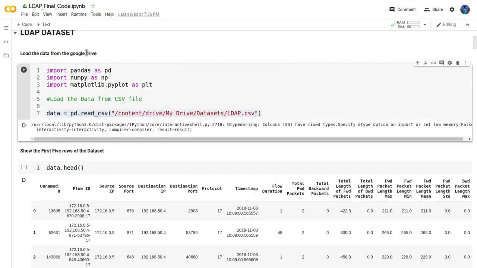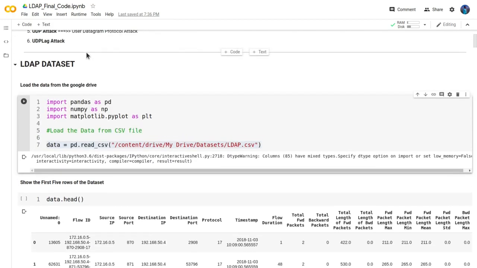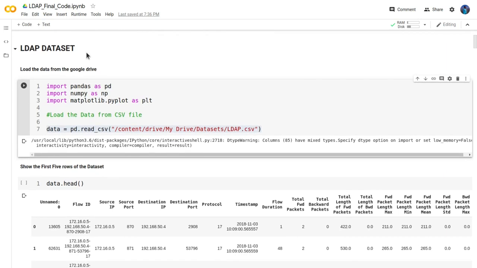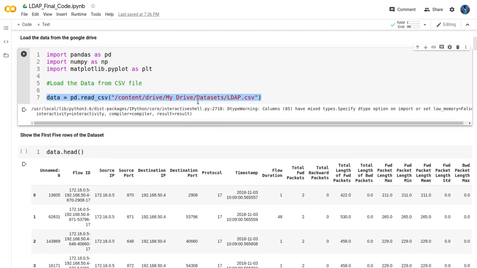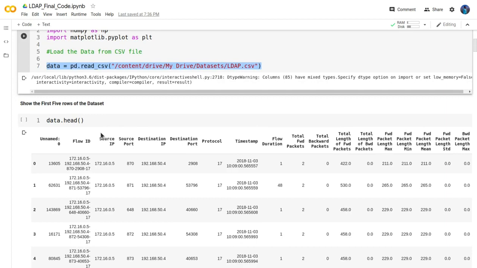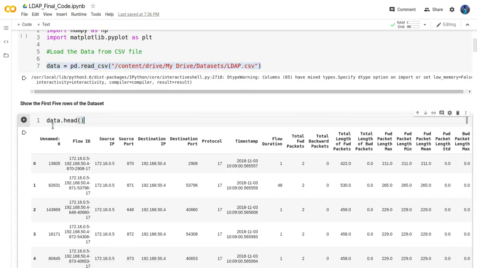Now we will start with the LDAP attack, and we will use the LDAP dataset which we have already downloaded to Google Drive. So we read the data from Google Drive. First we show data.head.